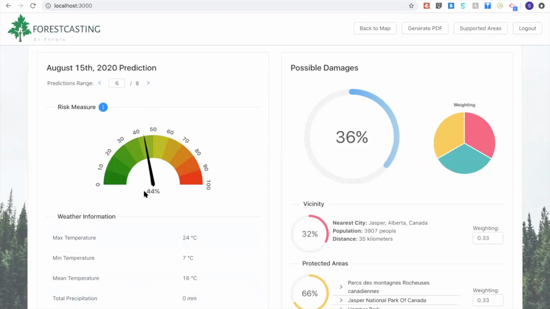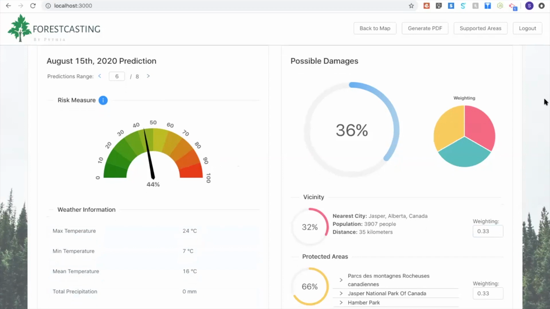And you can see it's a relatively higher percentage. And this is obviously tied heavily to the temperature. Then they will be able to, on the right-hand side, view the possible damages that will happen in that area. The possible damages is a percentage that is relative to the minimum and the maximum damage that could happen in that area. So minimum 0% and maximum 100%. For this location, it's 36%, and it's obviously independent of the date.